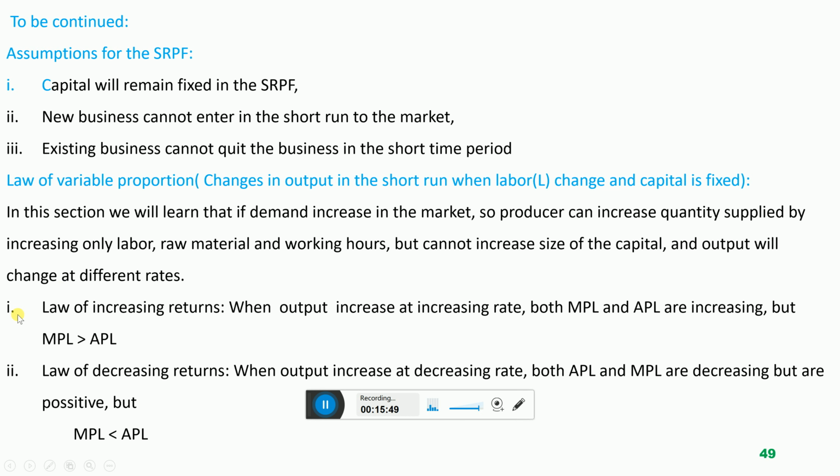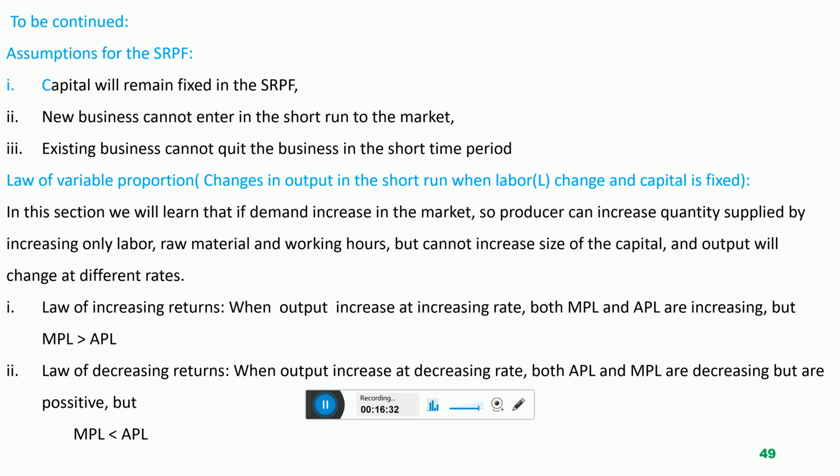Like for example, the first one we call the law of increasing returns. Returns mean the output. Here, law of increasing return means increase in output. So in the very beginning, in the very first stage of production, when the producer increases the labor, output will increase at increasing rate. Marginal productivity of the labor and average productivity of the labor will increase at increasing rate. We discussed MPL and APL in the beginning of this chapter, production theory.